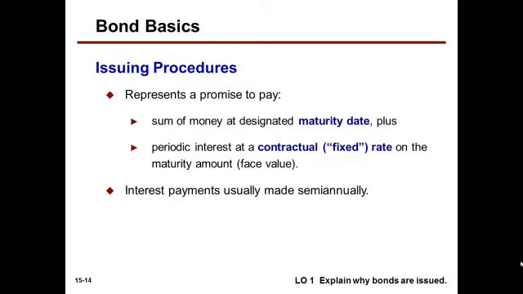Let's look at some issuing procedures of bonds. As we saw, a bond represents a promise to pay back the lender a sum of money at a designated maturity date, that's the face amount or principal amount, plus periodic interest at a contractual fixed rate on the maturity amount or face value. Interest payments are usually made semi-annually by convention.